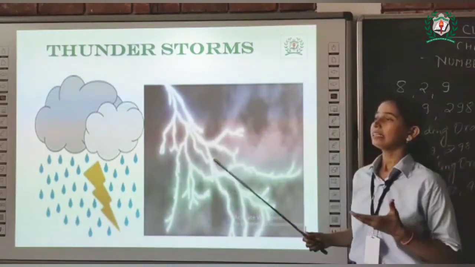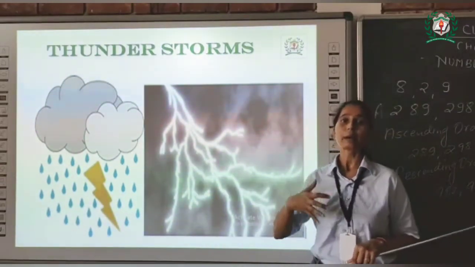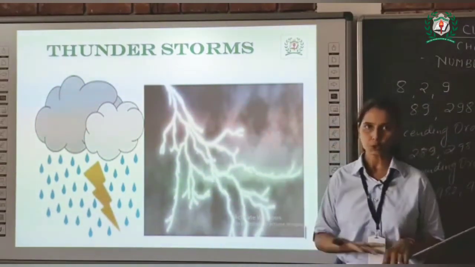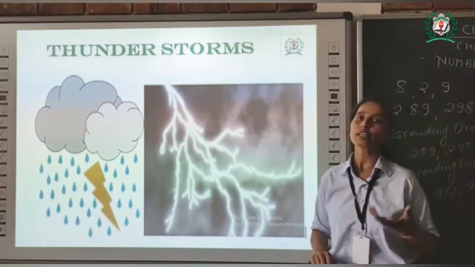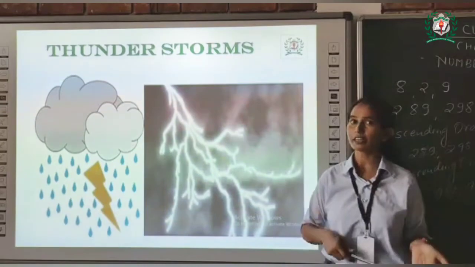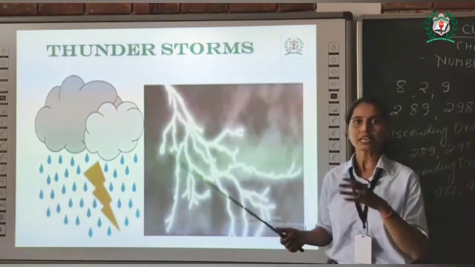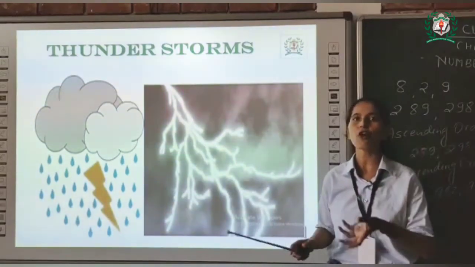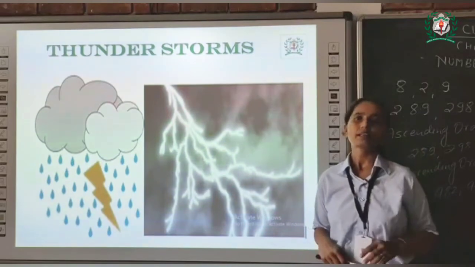An event in which rainfall is accompanied by heavy storm, thunder and lightning is called a thunderstorm. It is a combination of thunder and storm. Storms are strong winds. So strong winds accompanied by heavy rainfall, thunder and lightning are called a thunderstorm.